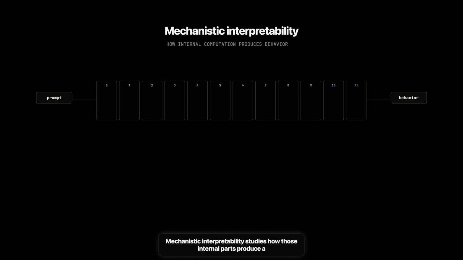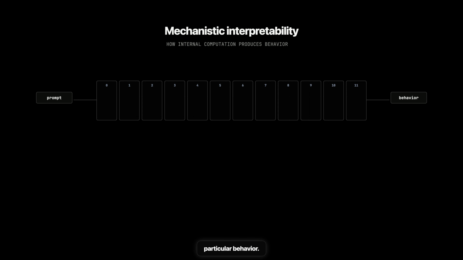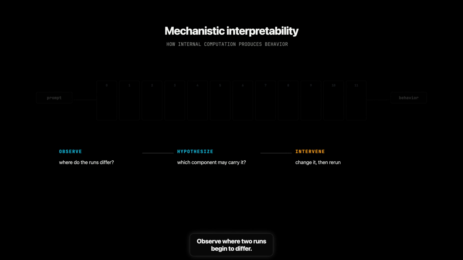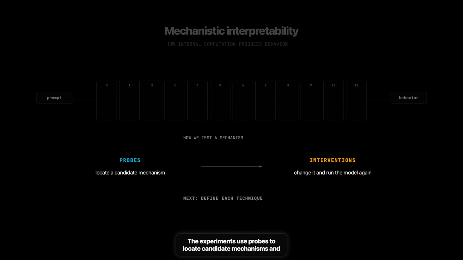Mechanistic interpretability studies how those internal paths produce a particular behavior. We inspect the states and components between the prompt and GPT-2's next token prediction. The workflow resembles debugging. Observe where 2 runs begin to differ. Form a hypothesis about the component carrying that difference, then change that component and run the model again. The experiments use probes to locate candidate mechanisms and interventions to test them. We'll define each technique before using it.